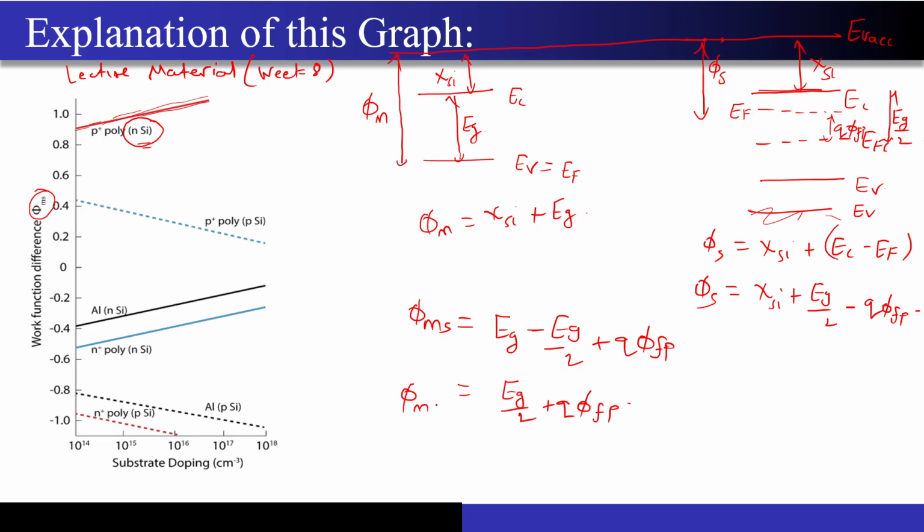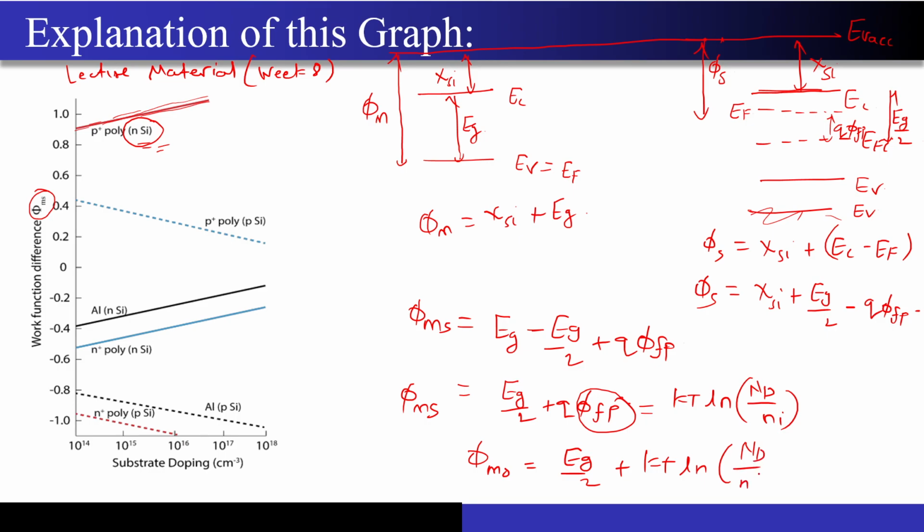So this is my phi ms. And what is the formula for this phi Fp? It is n-type material, so phi Fp is kT ln of Nd, not Na, Nd by Ni. So our phi ms formula came out to be Eg by 2 plus kT ln Nd by Ni.